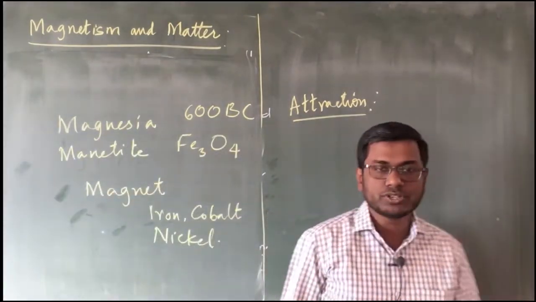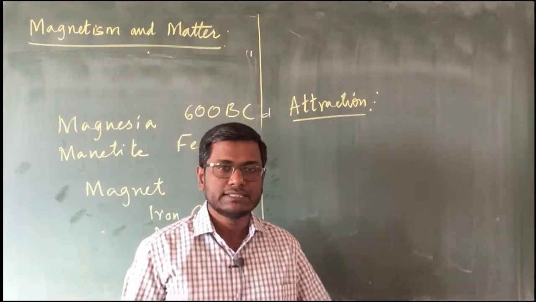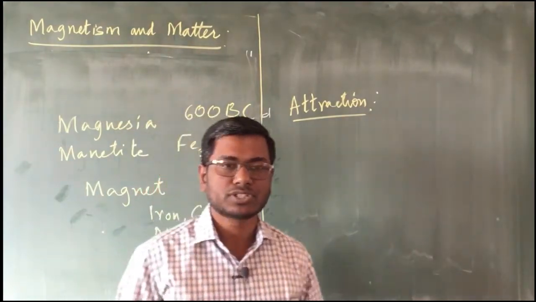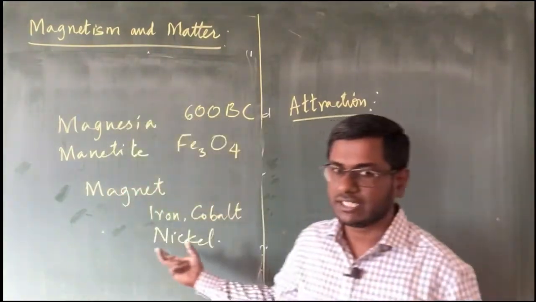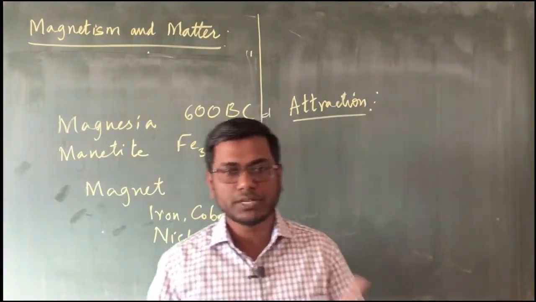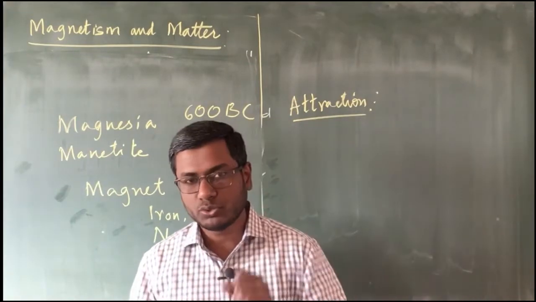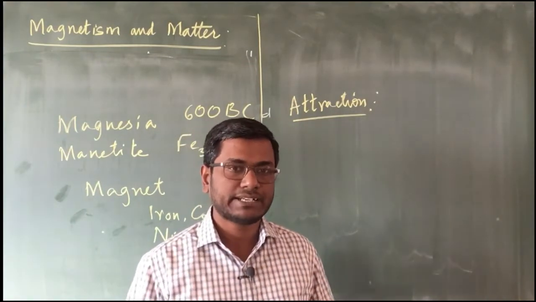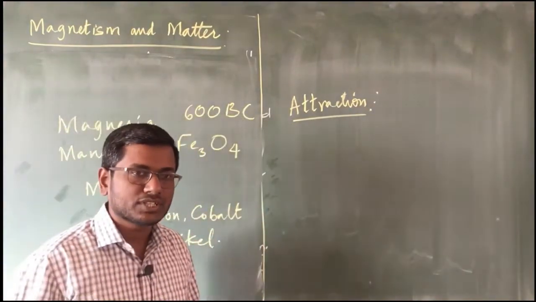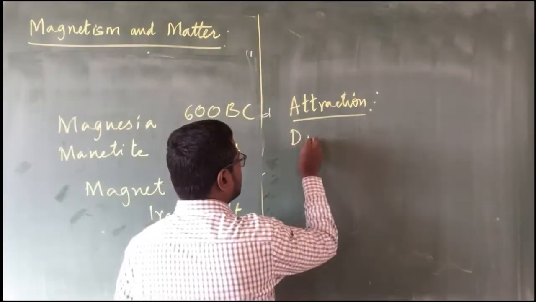So what is the main use of that thing? If you have got some materials and if you want to separate out what type of metal it is, then this property of that magnetic material we are going to utilize so that we will be able to separate out the magnetic substances, which are these three, from those substances which are non-magnetic. Like if we have some bits of copper and iron, if we want to separate them out, we are going to use a magnet. When the magnet goes near that material, iron pieces will be attracted by the magnet, copper will remain there. So we are able to separate the magnetic substances from non-magnetic substances. That's the first property. Then the second property is direction.